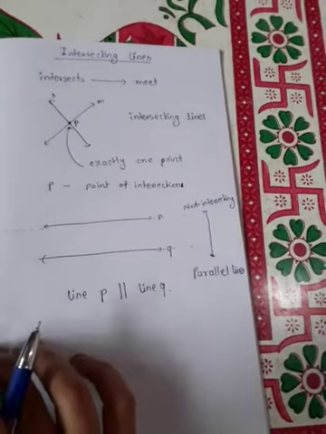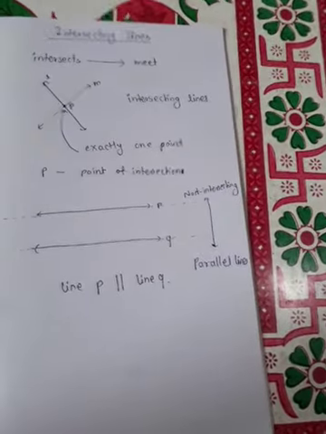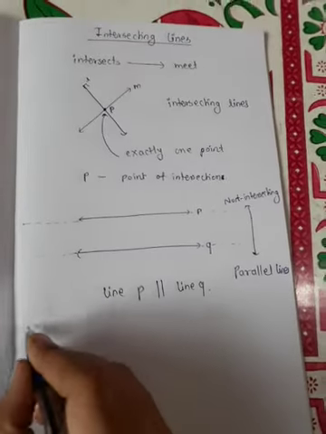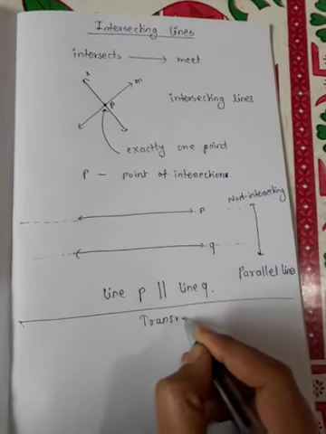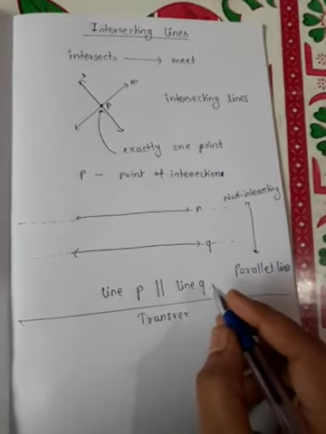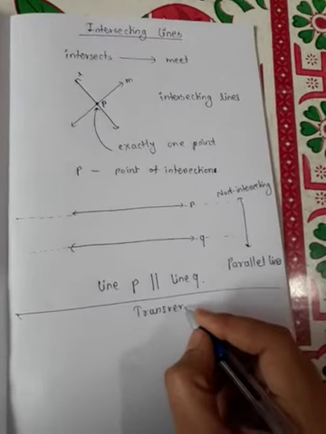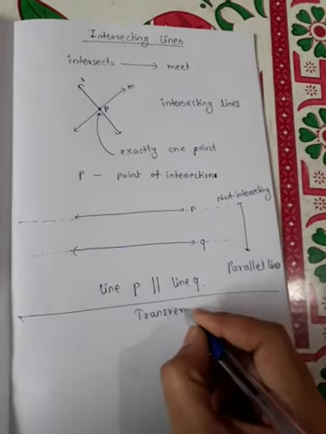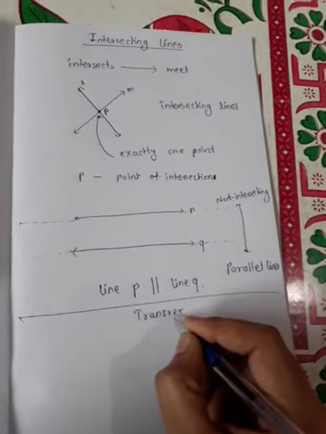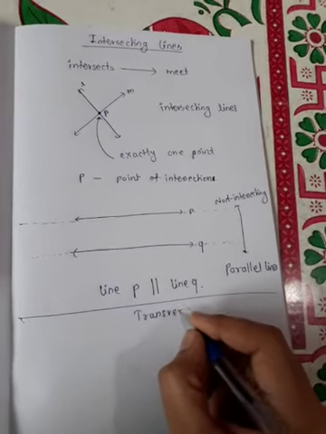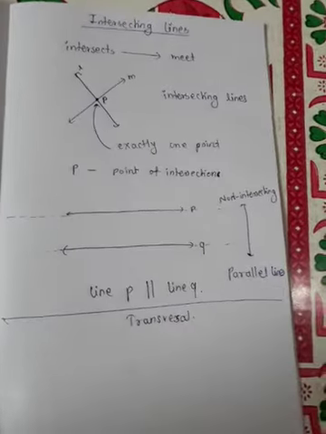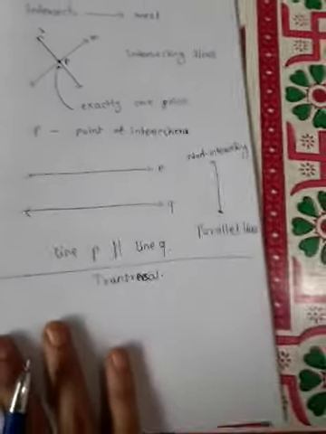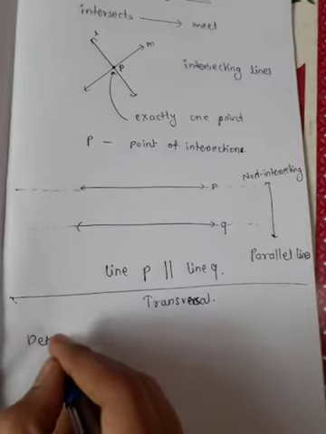Now let us move towards the next concept, that is transversal. Okay, transversal. So what is meant by transversal? First of all, see the definition.